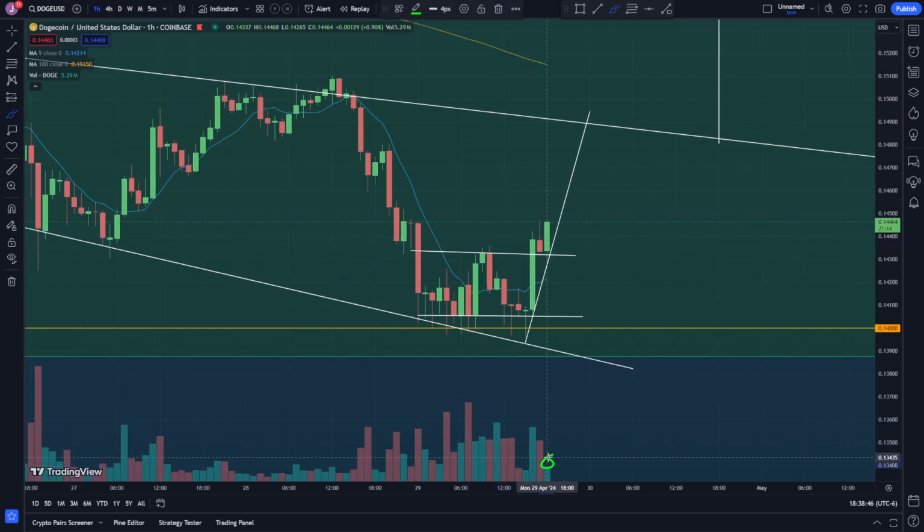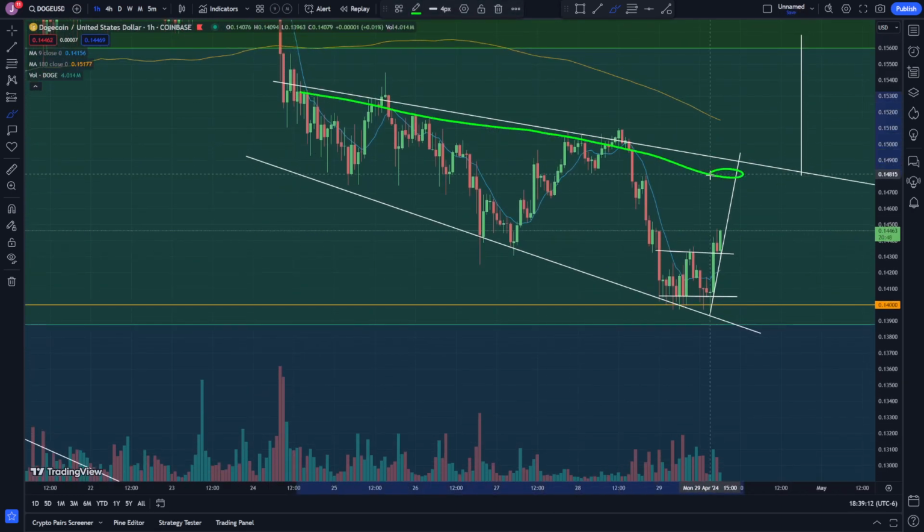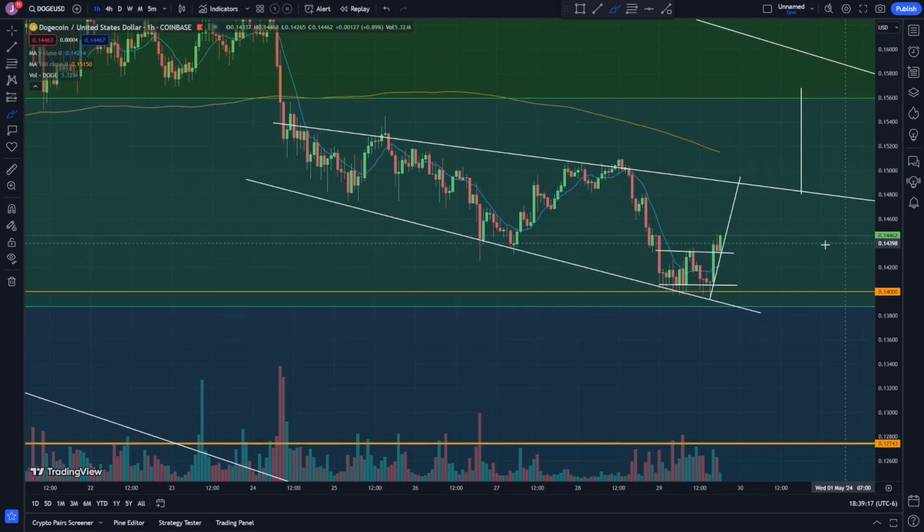Let's see if the volume kicks in and we can continue to move up and actually break through this, and not just come up to it and start getting rejected and pushed to the downside. If we start closing below this and start getting red candles, then I'm going to start looking at this Fibonacci retracement level again and maybe set up a limit order again. But we'll cross that bridge when we get there. Hopefully we can break this trend line going to the upside and just continue moving up and up. But I'm not sure.